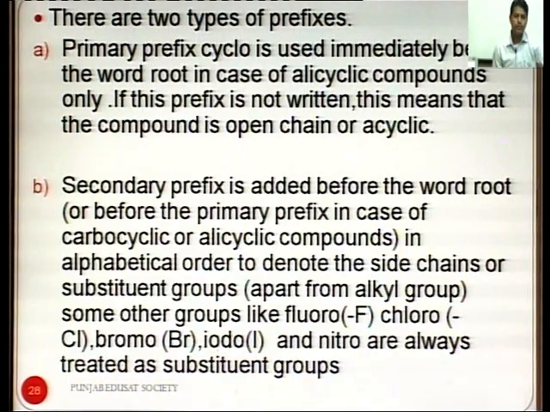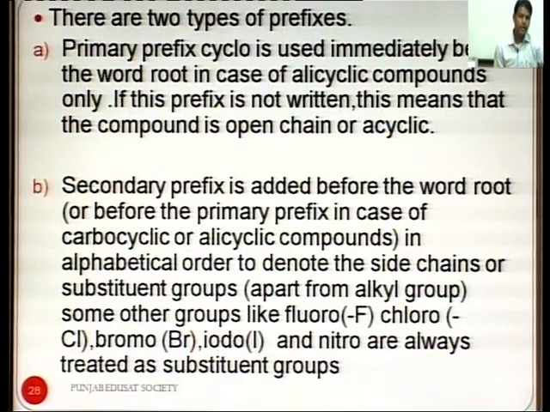Secondary prefix is added before the word root or before the primary prefix in case of carbocyclic or alicyclic compounds, in alphabetical order, to denote the side chain or substituent groups apart from the alkyl group. Some other groups like fluoro, chloro, bromo, iodo and nitro are always treated as substituent groups.